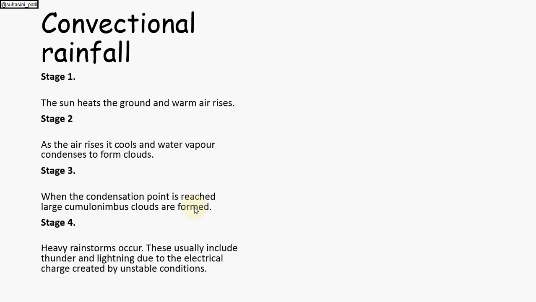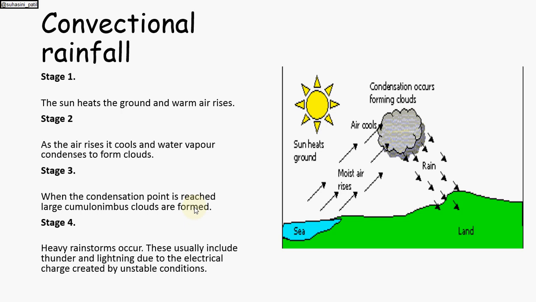Now we will see this convectional rainfall with the help of this image. First, sun rays hit the ground and the warm air moves upwards. After moving up, it cools and water vapor condenses to form clouds, and they produce cumulonimbus clouds. It is a type of cloud, and then after that it will rain on the ground. So such type of rain is called convectional rainfall.